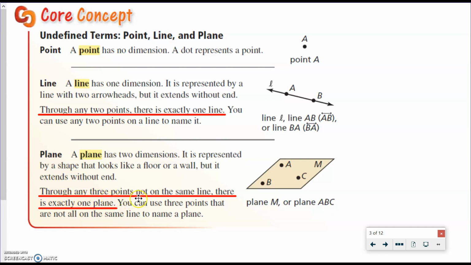You can't really draw a line up out of the paper, okay? So through any 3 points that are not on the same line, there's exactly one plane, which means that these 3 points that are not in a line, so that's really important. 3 points that are not in a line can name the plane. Okay, so this one can be called plane ABC, or it could be plane CAB or BAC or any combination of those 3 letters. It could also be plane M, because this M is not associated with a point. If it was associated with a point, then we would need 3.